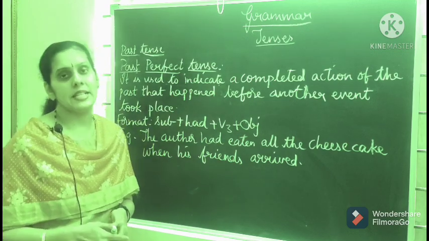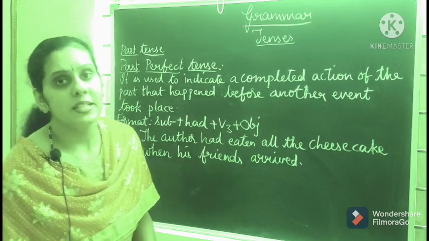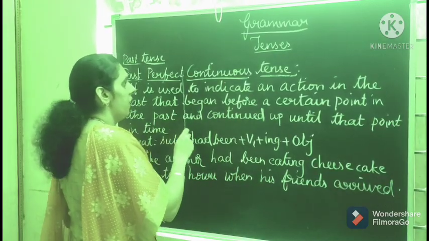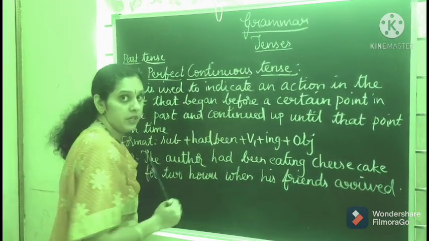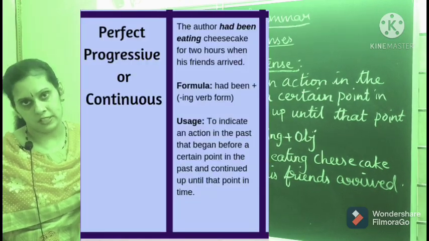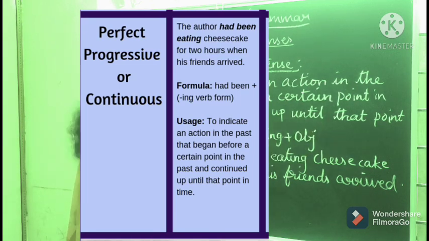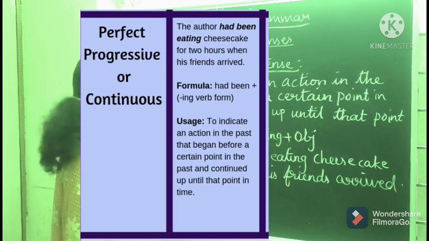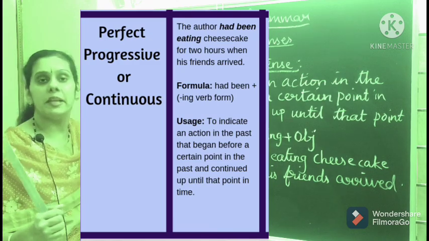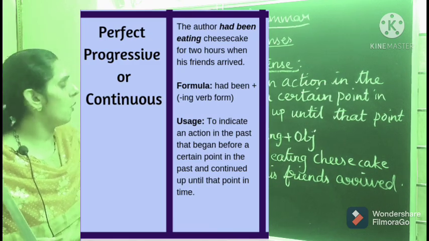Okay students, now let us see the next type of tense, that is past perfect continuous tense. What is past perfect continuous and when do we use it? It is used to indicate an action in the past that began at some time in the past before a certain point in the past.